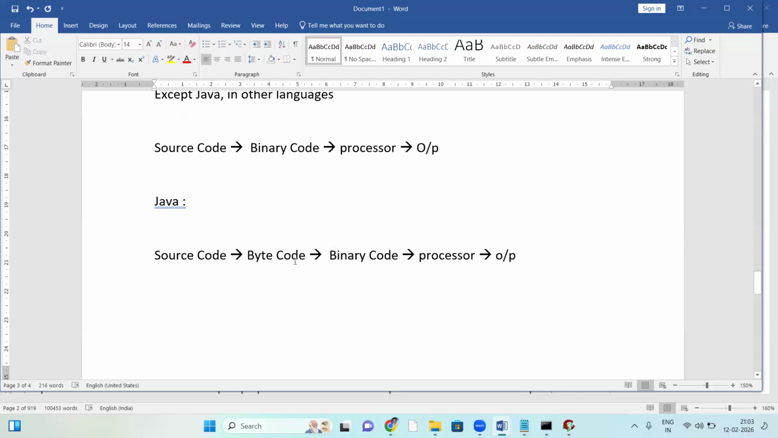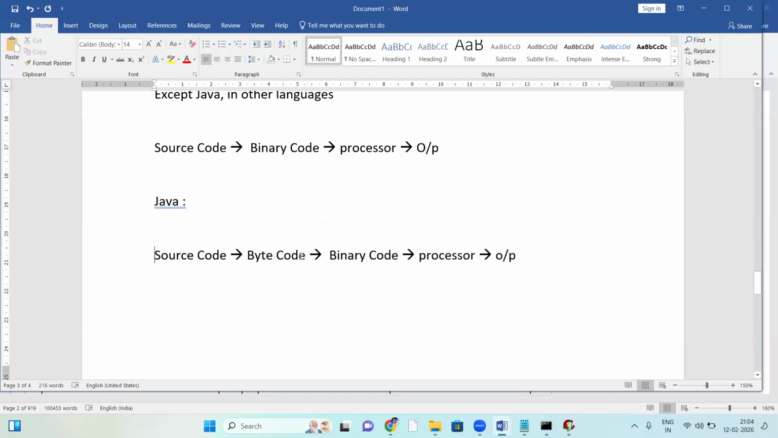In Java, what was introduced here? The intermediate code, byte code. Why was the bytecode concept introduced in Java? To make it independent of platform. How Java is independent of platform, I'll explain in the next session. Just wait. Source code to byte code to binary code.